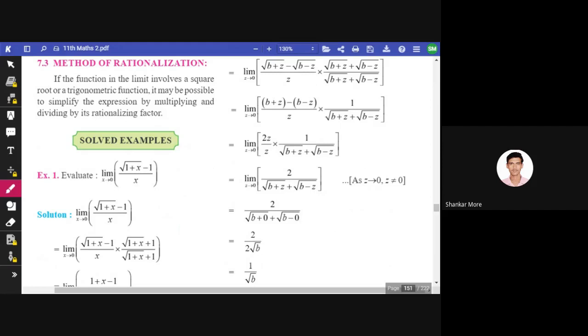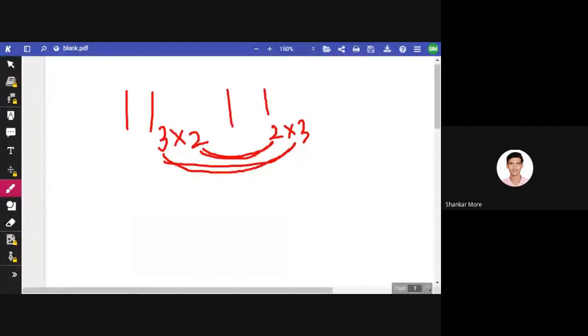See, this is matrix A of the form 3 by 2, and this is the matrix B of the form 2 by 3. So these two things need to be the same, and the resultant matrix will be of this form. So this is the first condition, whether the matrix multiplication exists or not.